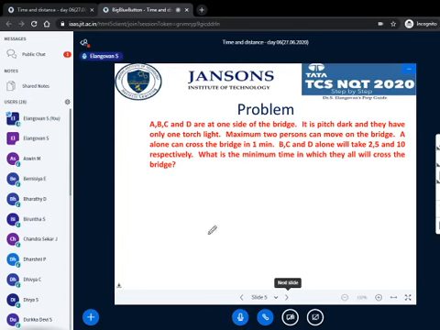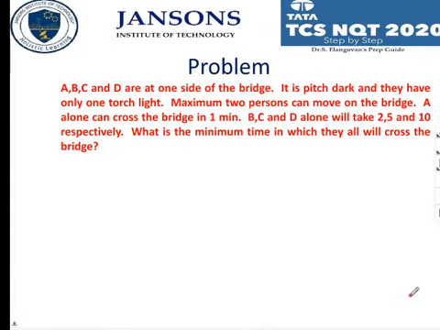Okay, the next problem is this. This is a different type of problem. A, B, C, D are at one side. I hope you would have come across these types of problems. Just think a while.